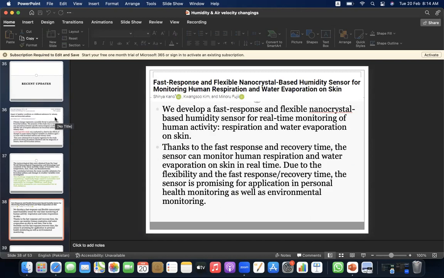Fast response and flexible non-crystal based humidity sensors for monitoring human respiration and water evaporation on skin.